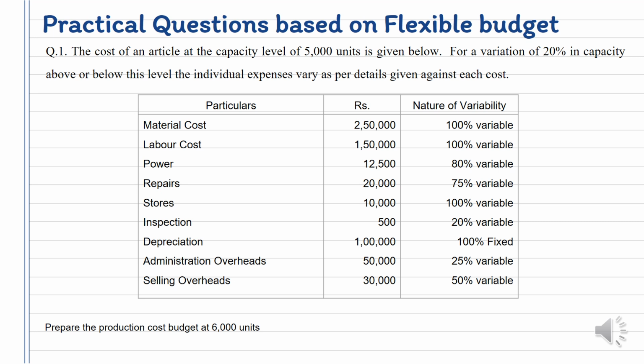So the first question is, let us say the cost of an article at a capacity level of 5000 units is given. Now it says for a variation of 20% in capacity.